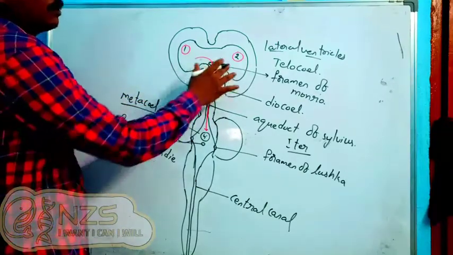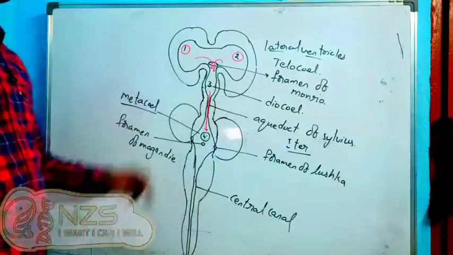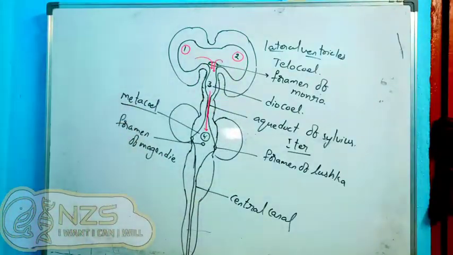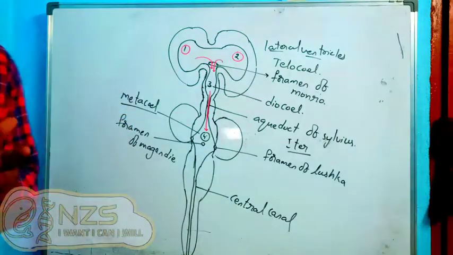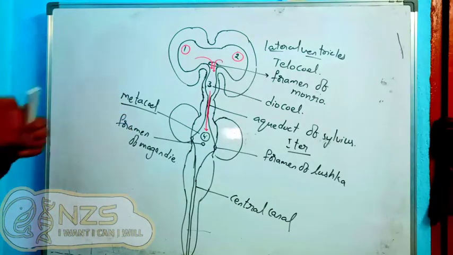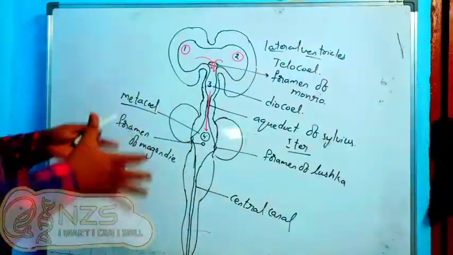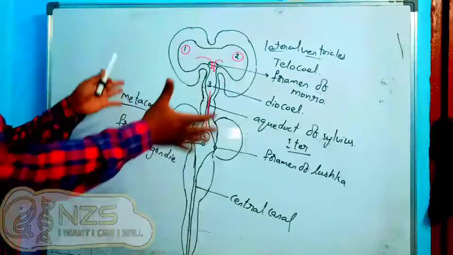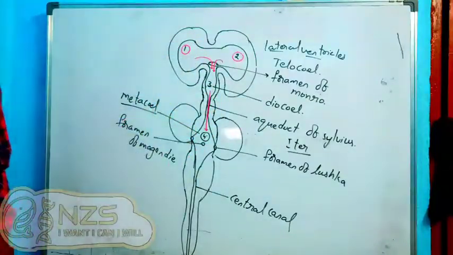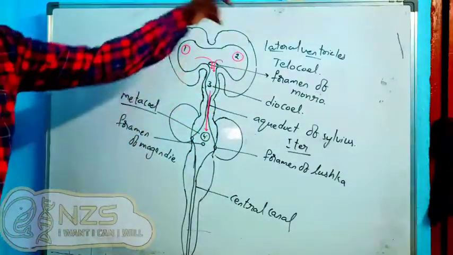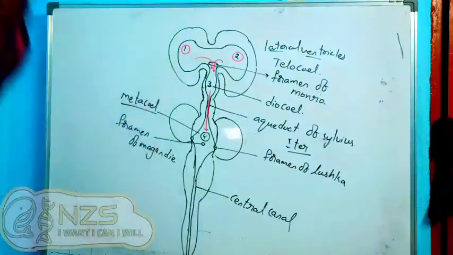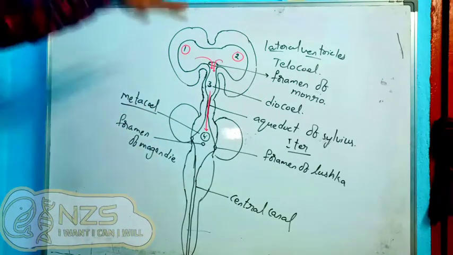So we have telocele, diocele and metacele. There is one more name, paracele, which is not that important, so just remember the teloceles. Now, where is the CSF produced and from where does it spread outside? We are discussing the internal side of the CNS. We have not drawn the meninges yet; I will discuss the meninges flow again.